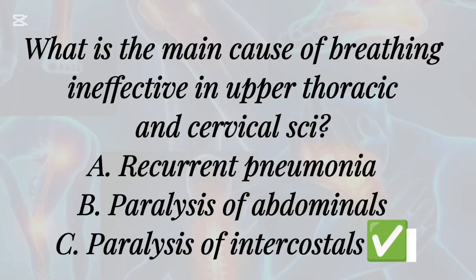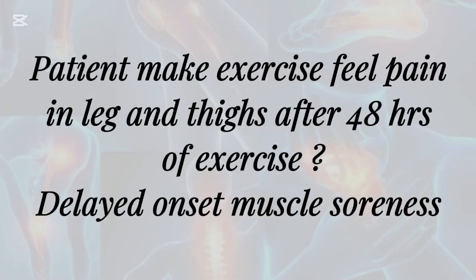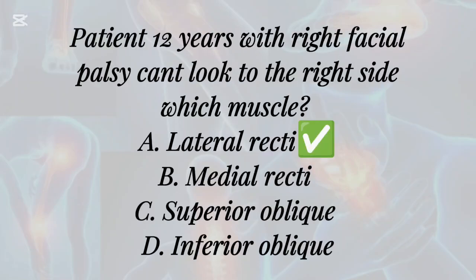What is the main cause of ineffective breathing in upper thoracic and cervical SCI? A. Recurrent pneumonia, B. Paralysis of abdominals, C. Paralysis of intercostals. A patient exercises and feels pain in legs and thighs 48 hours after exercise: delayed onset muscle soreness. A patient 12 years old with right facial palsy can't look to the right side.